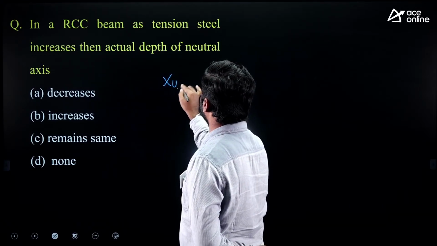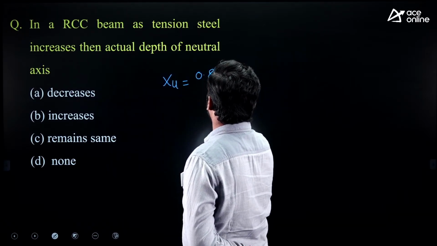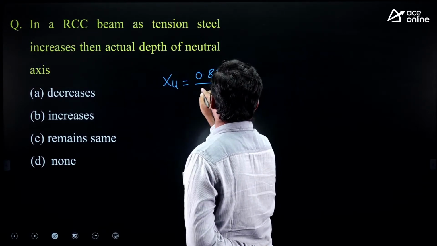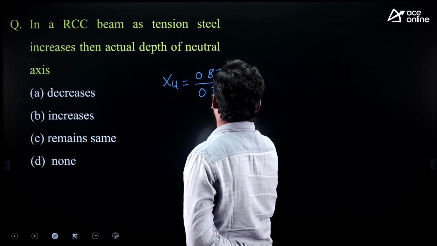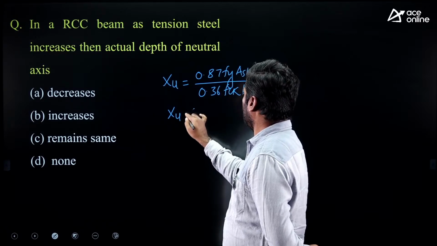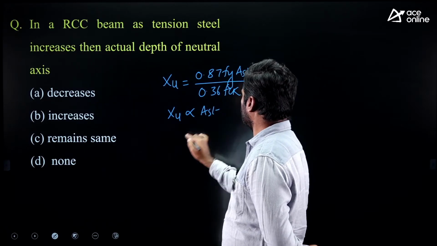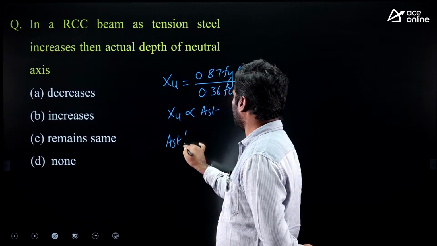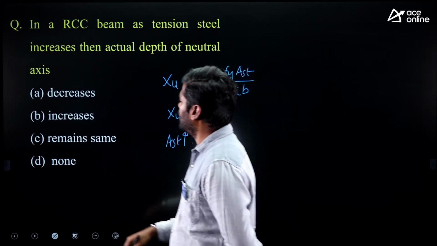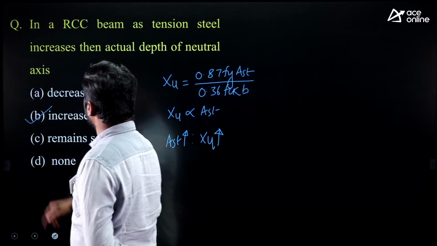Anyway, xu is equal to 0.87 fy Ast upon 0.36 fck into b. xu and Ast are directly proportional. So as you increase the area of tension steel, the xu value increases. So option B is correct.